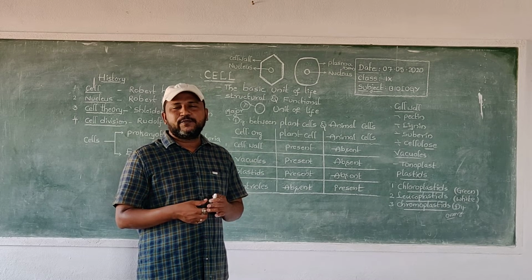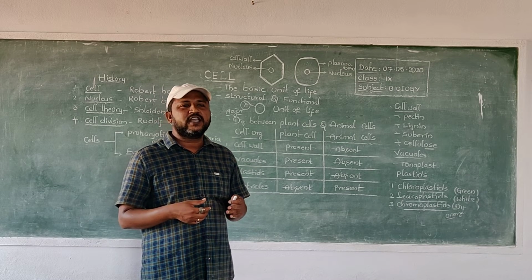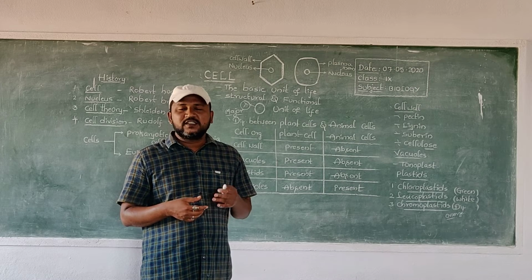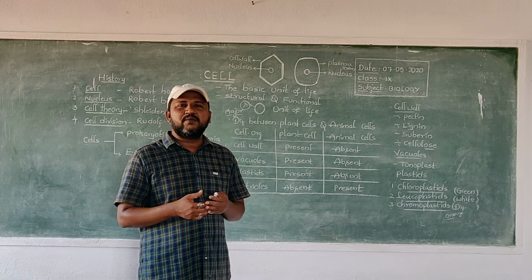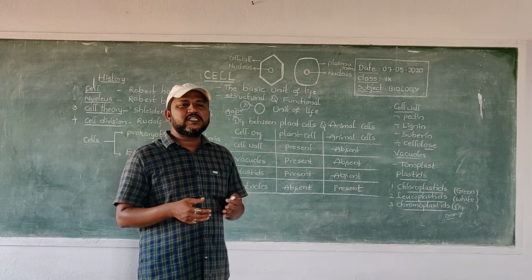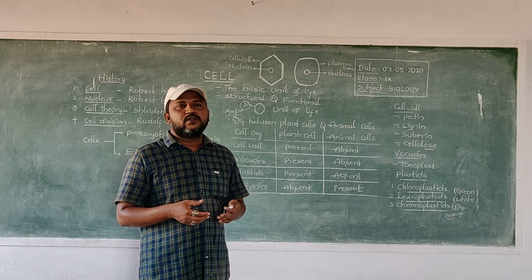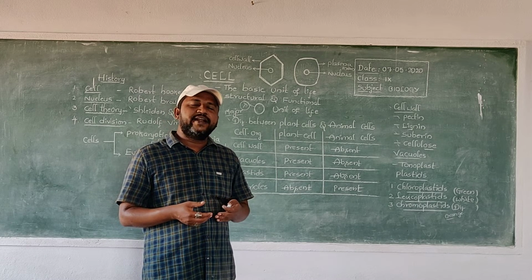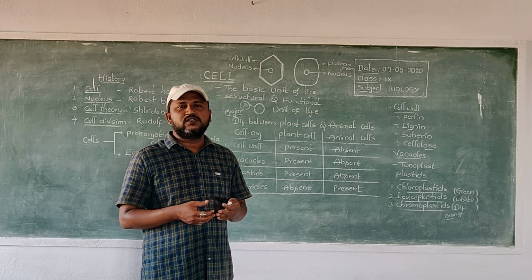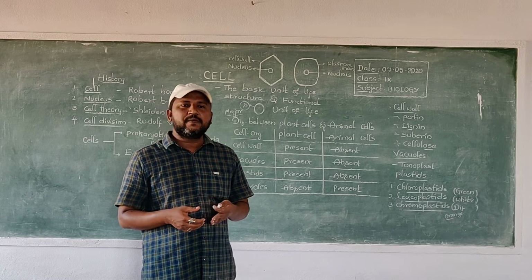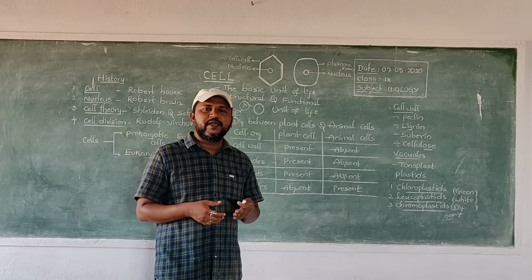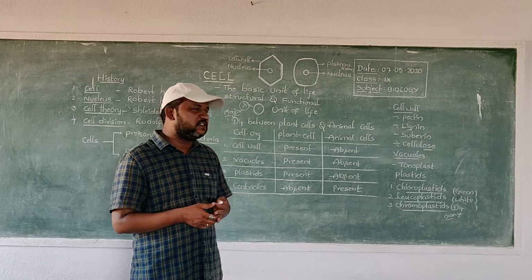That is the definition of photosynthesis. Once again, photosynthesis is a photochemical process in which plants absorb water and CO2 in the presence of light and prepare starch.